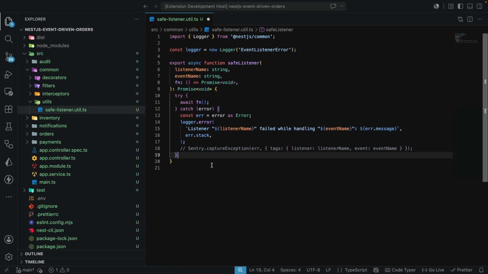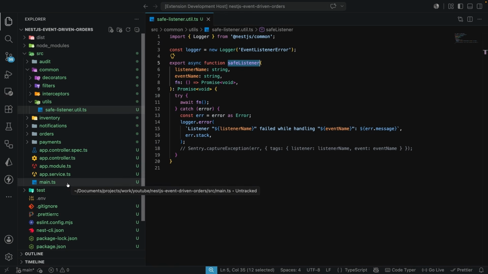Now I'm going to be wrapping all three listeners with this. So the inventory, the notifications, and also the audit, not just the one that is currently broken, because over here, consistency really matters. If one listener goes through structured handling and others don't, then you've got different debugging experiences, and depending on the one that fails, it can get a little bit confusing on how to handle that specific error. Let's fix this and wrap all three listeners with this safeListener. Let's start with the main.ts.